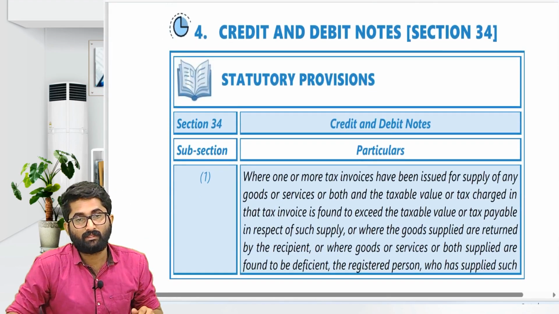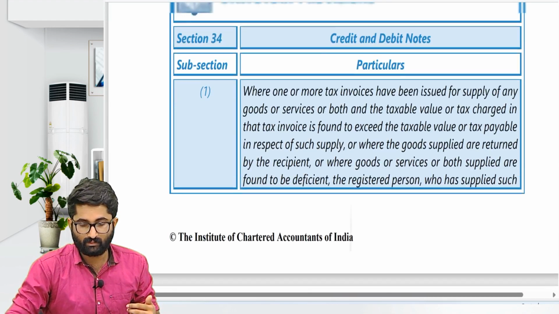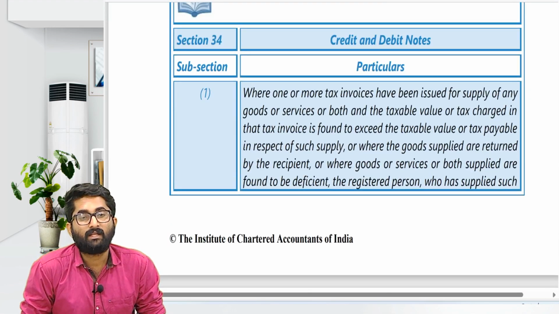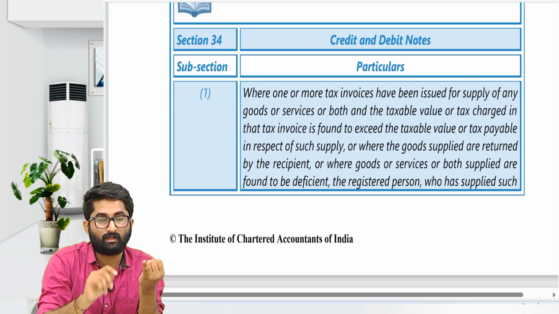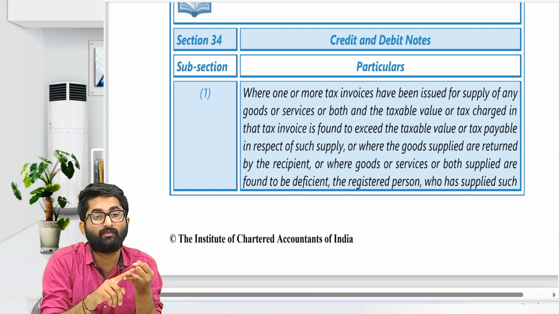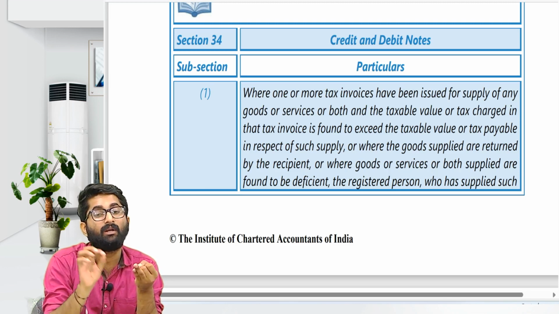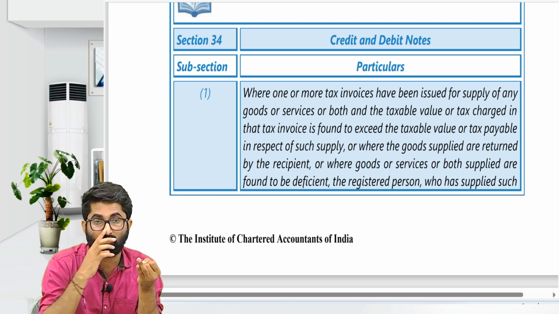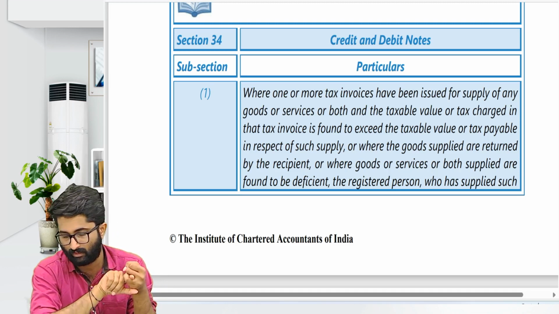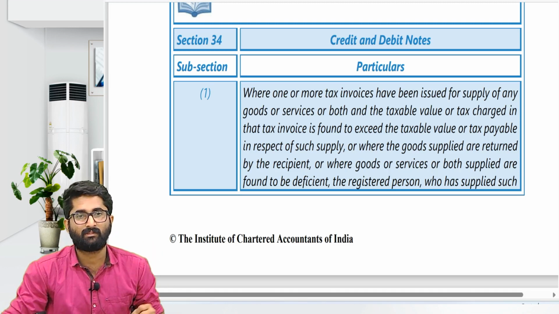Section number 32 says that if you are not registered, you are not supposed to collect the GST, and if you are registered, then you cannot collect more than the provision. As per the provision you have to collect, you cannot collect more. So remember this is also section number 32.